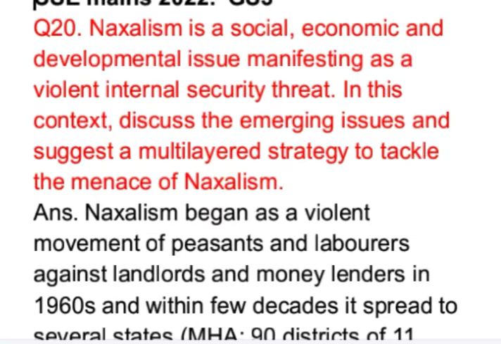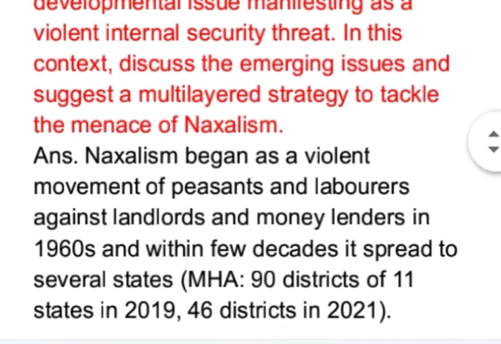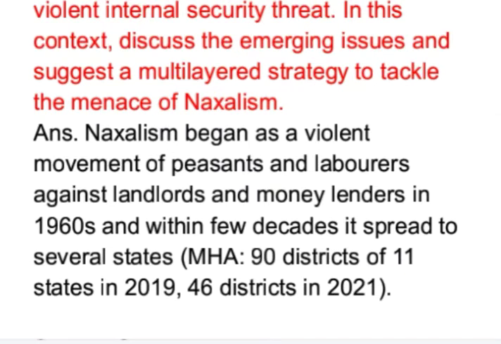Naxalism began as a violent movement of peasants and laborers against landlords and moneylenders in 1960s, and within few decades it spread to several states. According to Ministry of Home Affairs, in year 2019, 19 districts of 11 states were affected by Naxalism, whereas due to the multi-layered strategy adopted by the Government of India, the number of districts reduced to 46 in year 2021.